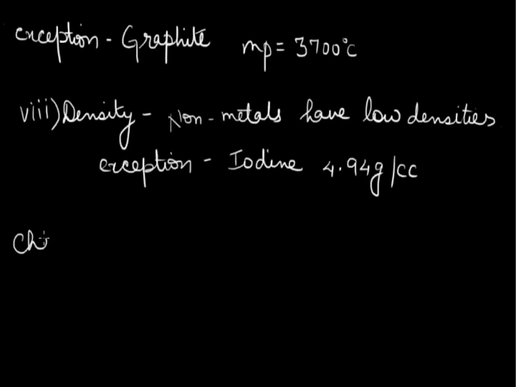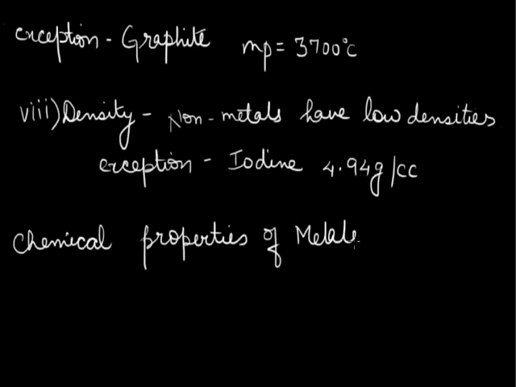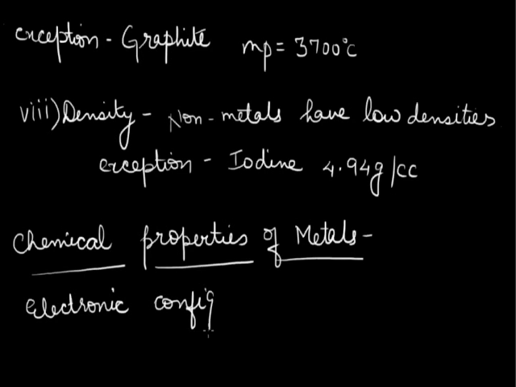Moving on to the chemical properties of metals. We had seen the physical properties of metals earlier. Now we are referring to the chemical properties of metals. Before we start, we should know the electronic configuration of metals.